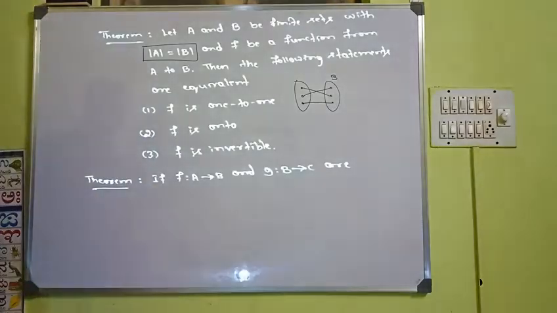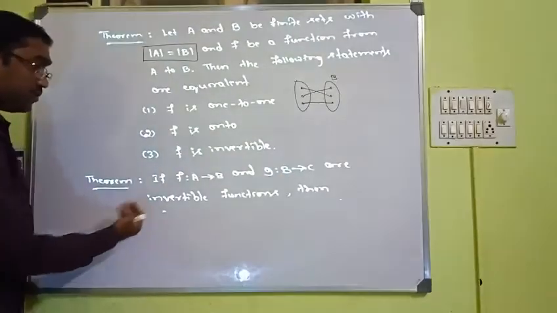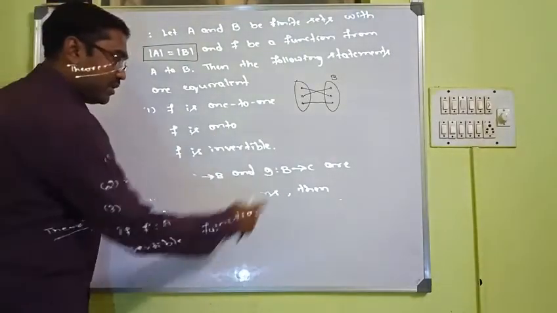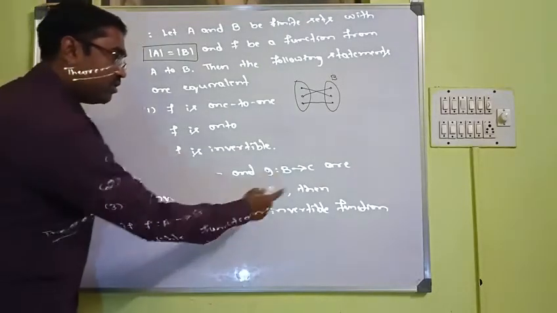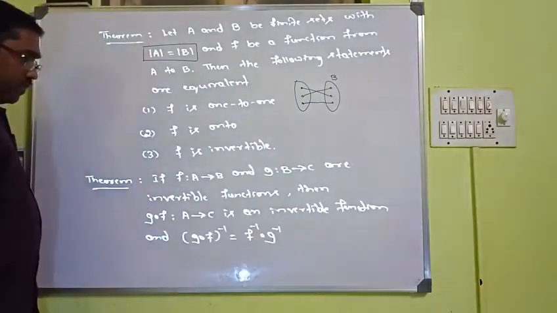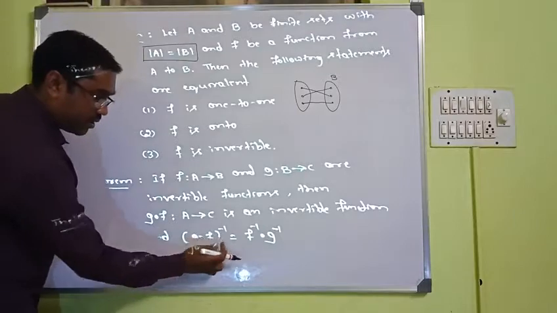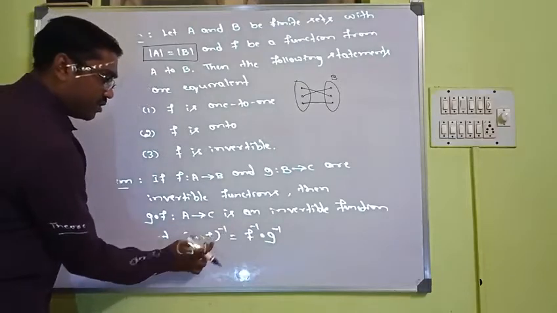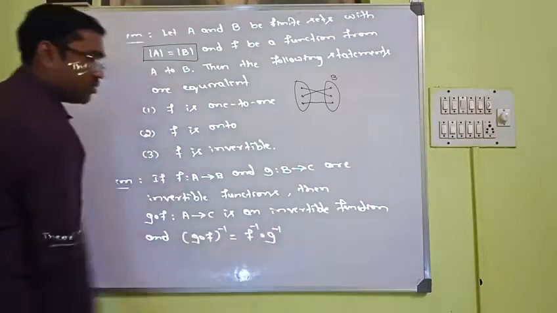Now let us see the statement of the other theorem. If f from A to B and g from B to C are invertible functions, then the composition g composition f from A to C is an invertible function. Composition will also be invertible. And what is the inverse of this composition? Let us see. The inverse of this composition is given by f inverse composition g inverse.